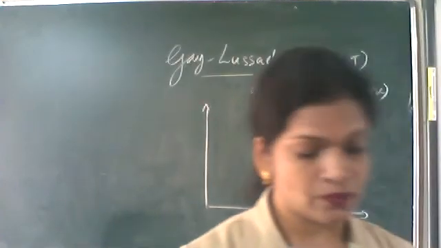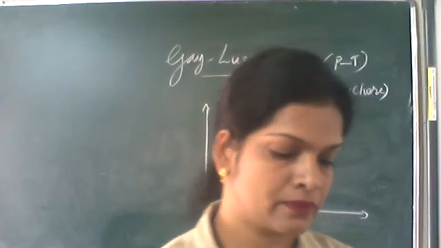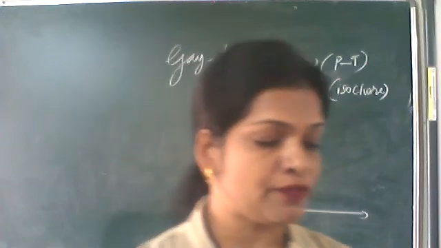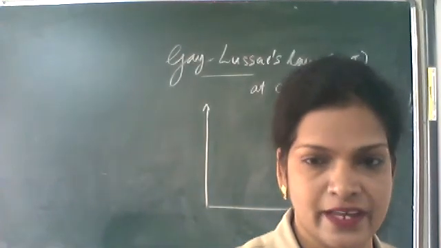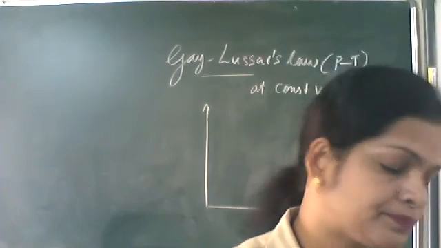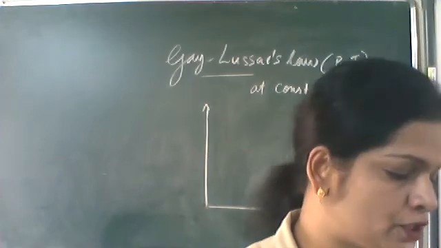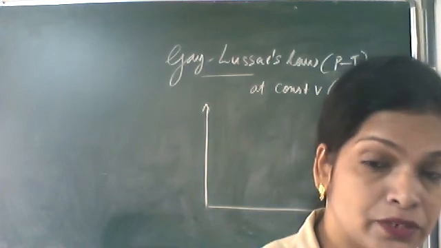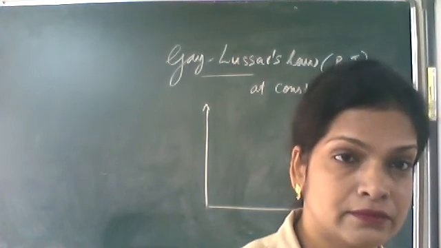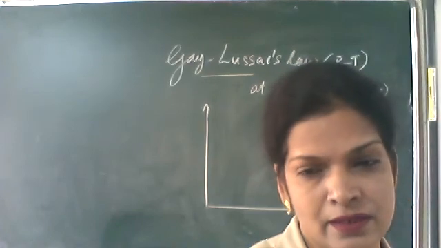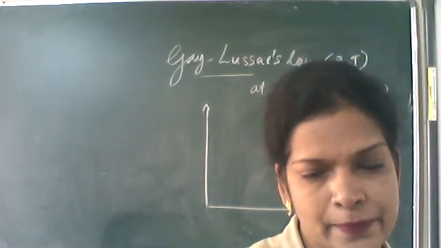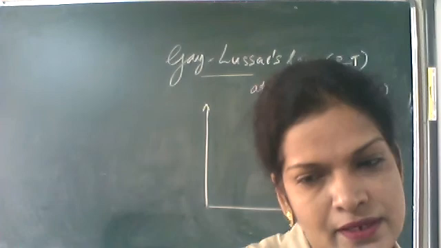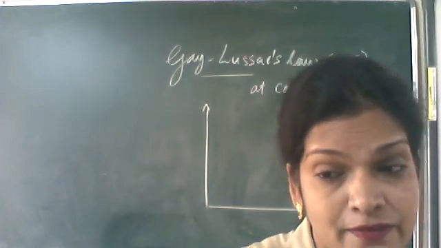At a constant volume, the pressure of a fixed mass of a gas is directly proportional to the absolute temperature. Here temperature you have to take in Kelvin scale. So it is PT relationship. This happens at constant volume. As the temperature increases, pressure increases. Or as the pressure increases, temperature increases. For a fixed mass of a gas.